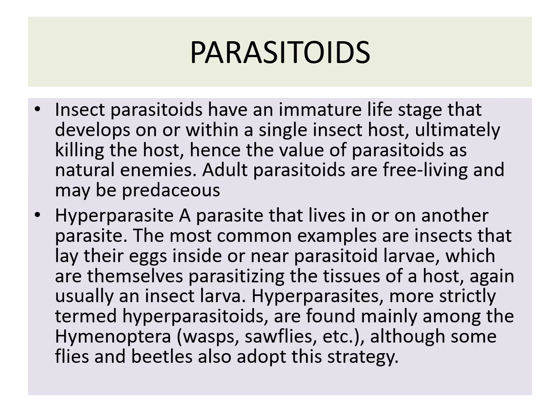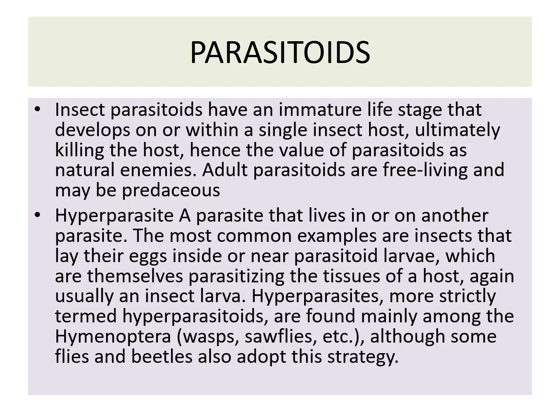So hyperparasites, the hyperparasites that live on another parasite, are known as hyperparasites. The most common example is insects that lay their eggs inside or near the parasite larvae, which are themselves parasitizing the tissues of the host, again usually an insect larva.